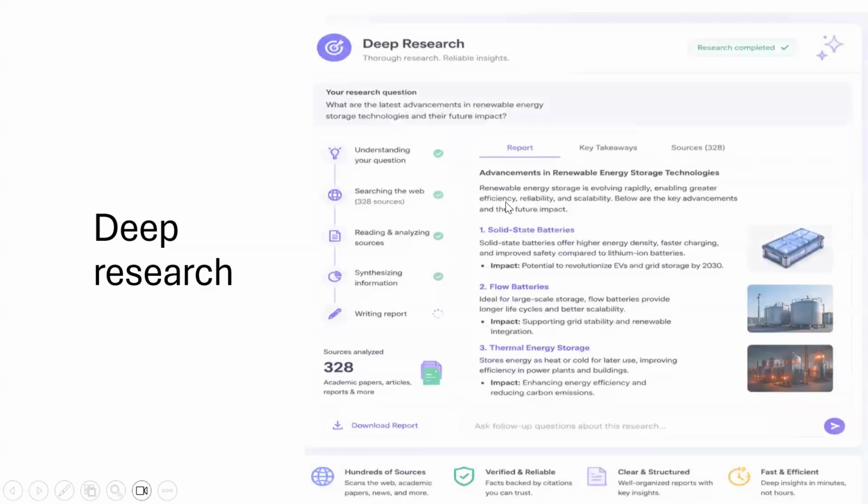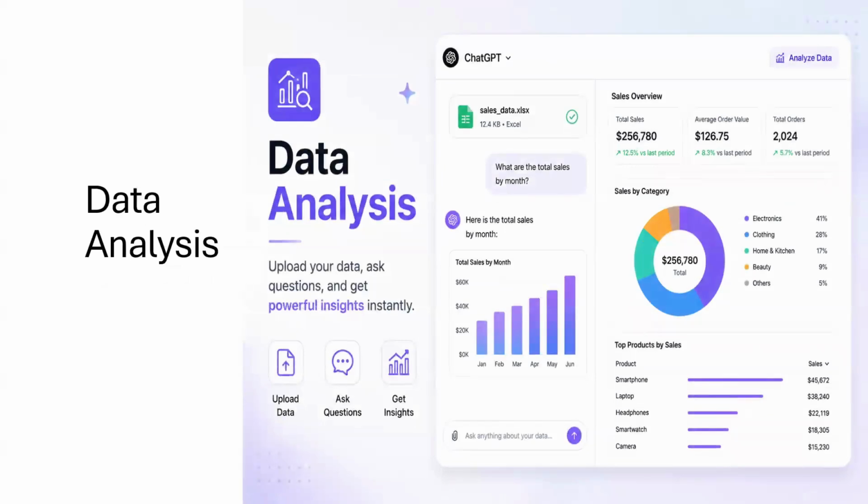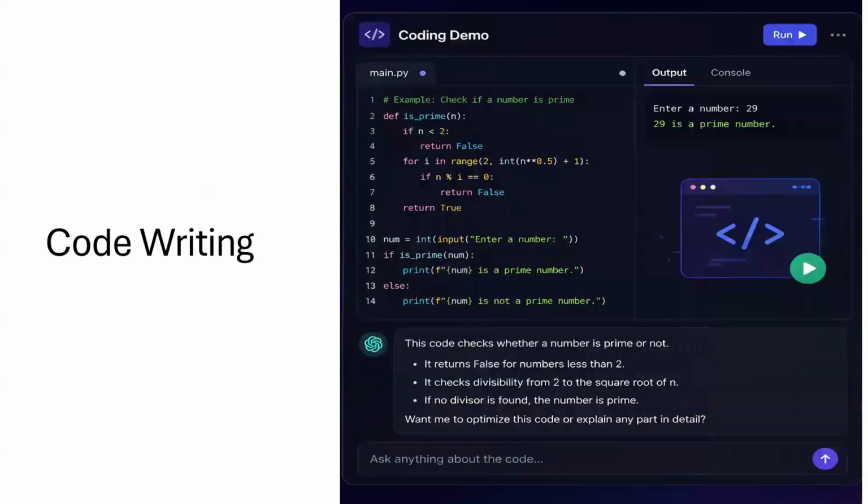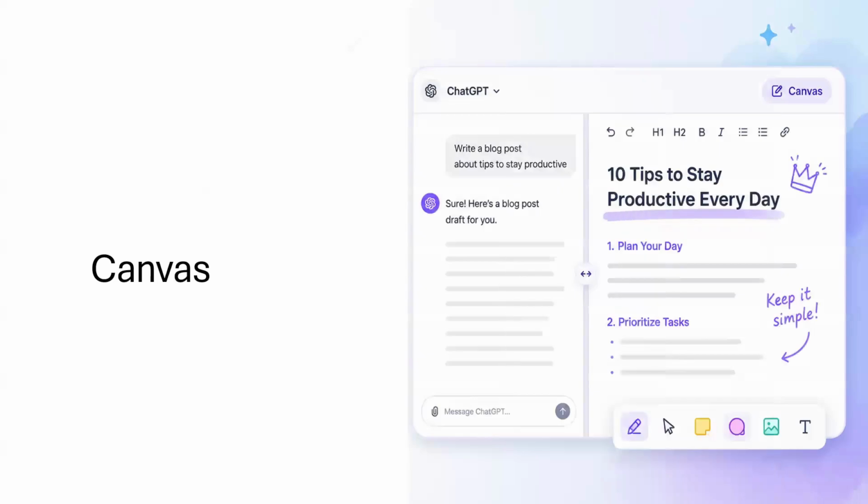So today I'm going to discuss so many important features of ChatGPT. I will start from deep research. We will understand what exactly deep research means. Then we will move further to the data analysis and data analytics part. We will again understand what exactly this mode is all about. Then image generation, we are all already aware of it, but we will see different prompts and different ways in today's session. Then we will go to uploading a document and analyzing it, simple code writing with the correct prompt. And also we will understand about the canvas.